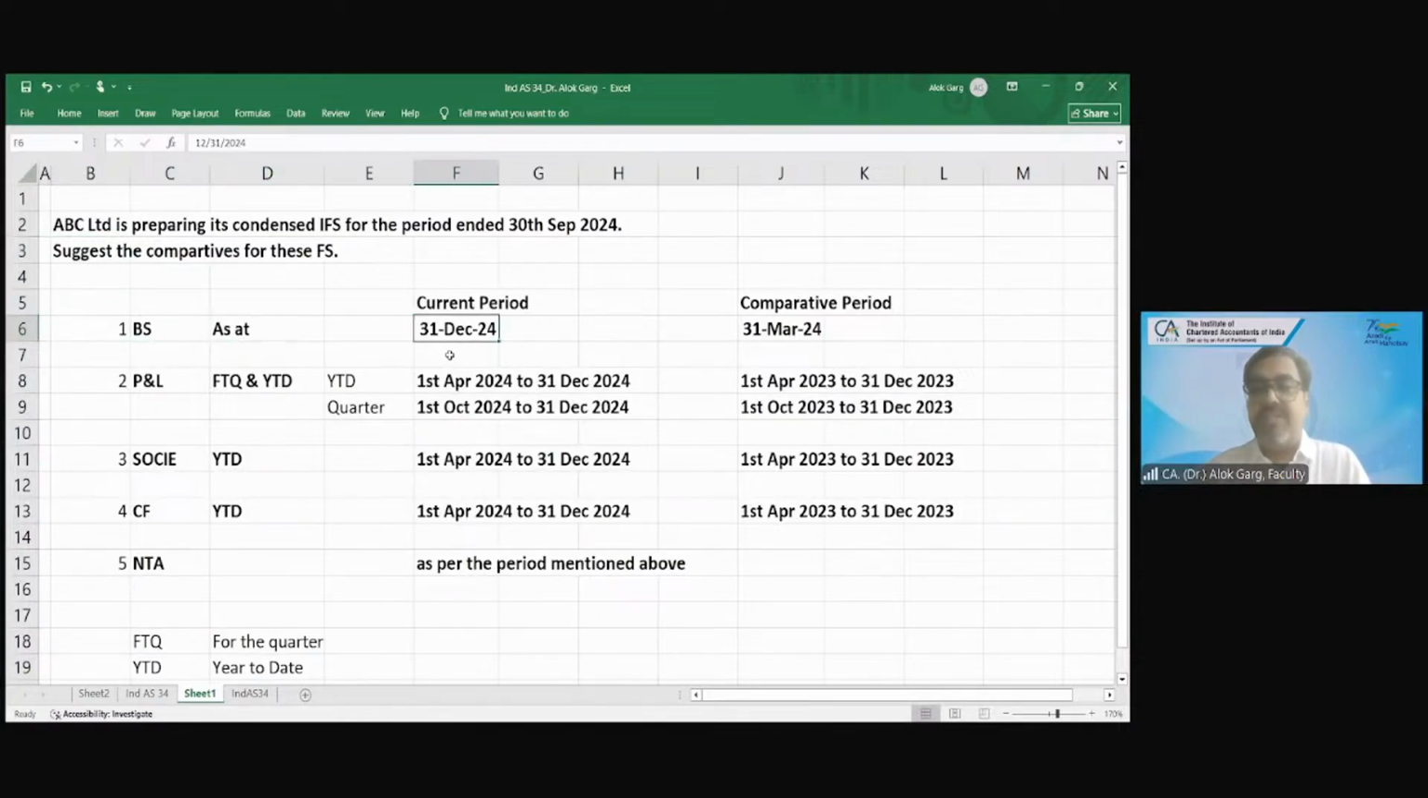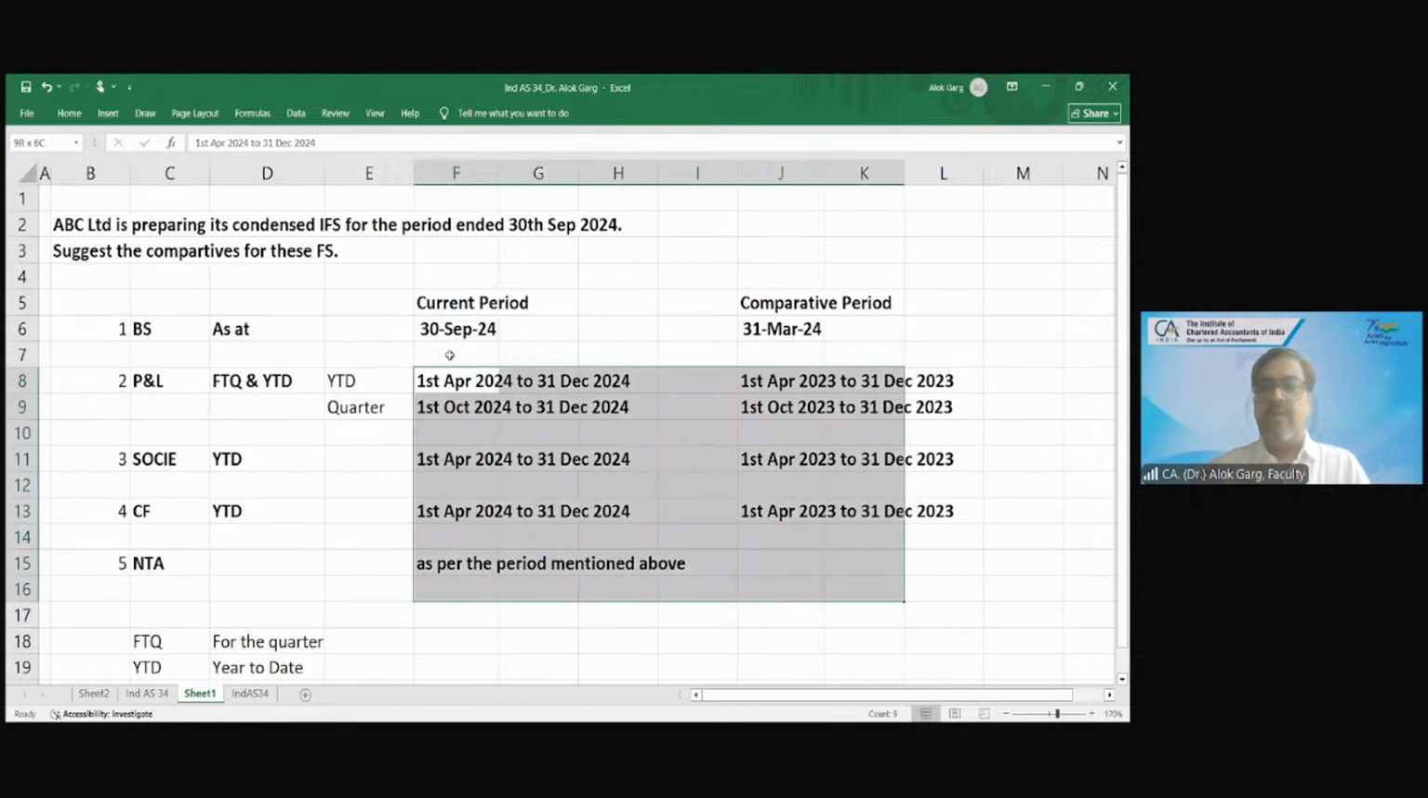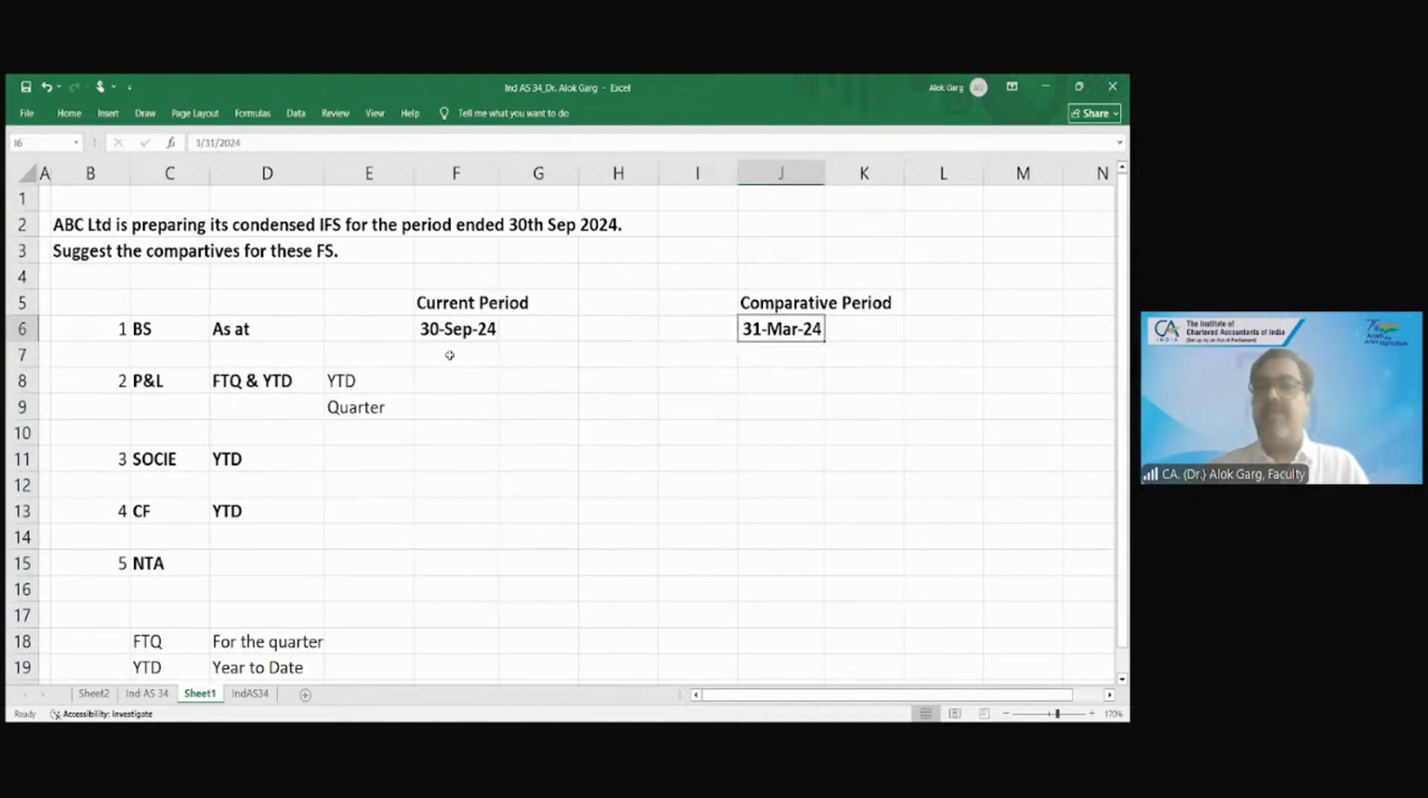Balance sheet is always as of a date. So what is the balance sheet date? 30th September 2024. Okay. What is my comparative period? 31st March 2024, correct? Yes, sir. P&L is always prepared for year to date and for the quarter. Right. Year to date. What is year to date? 1st April 2024 to 30th September 2024. Year to date मतलब half year. 30th September 2024. Is that clear?